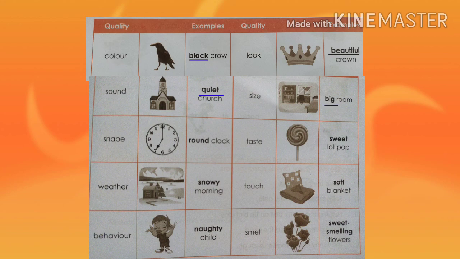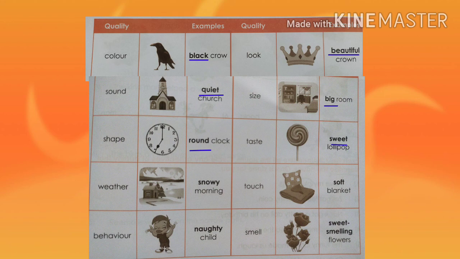And in the next picture we can see clock is there and the quality of clock is shape. So according to shape the adjective of clock is round, round clock. In the next picture we can see lollipop is there and the quality of lollipop is taste. So according to taste, sweet is the adjective of lollipop, sweet lollipop.